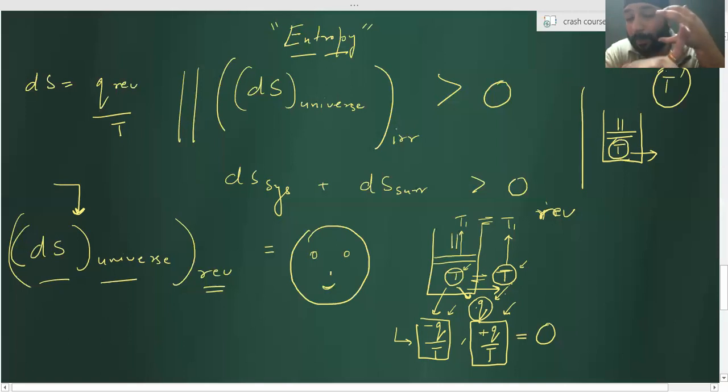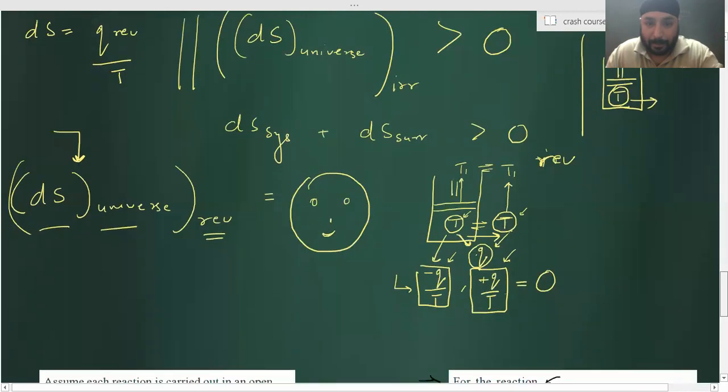At every particular temperature, the same thing is happening, so the entropy change is negative, positive, negative, positive. The summation for a reversible process becomes 0. You understood that, right? Got that?